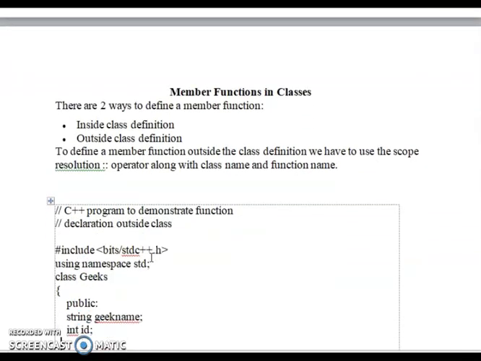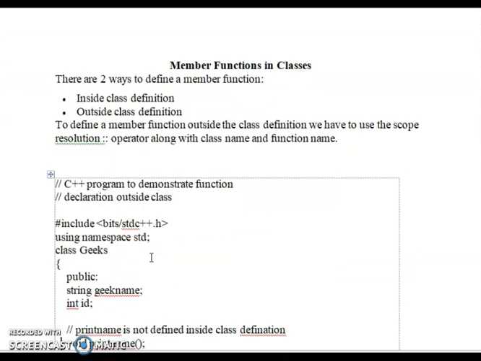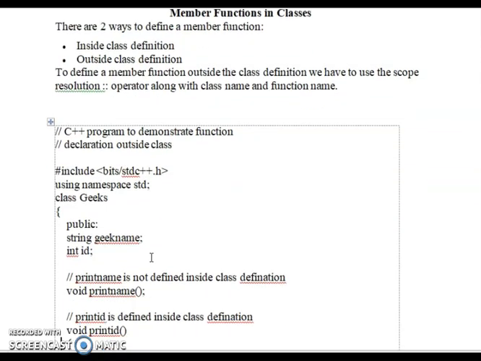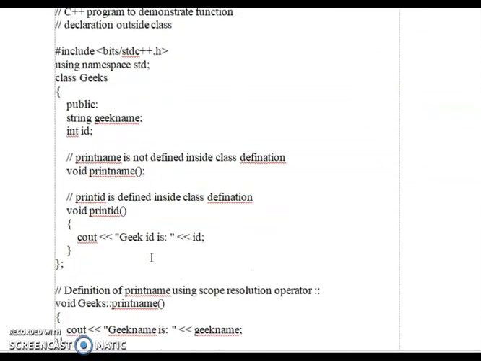For member functions in a class, there are two ways to define a member function: one is inside the class and the other is outside the class. To define a member function outside the class definition, we use the scope resolution operator along with the class name and function name. Here is an example for member functions.